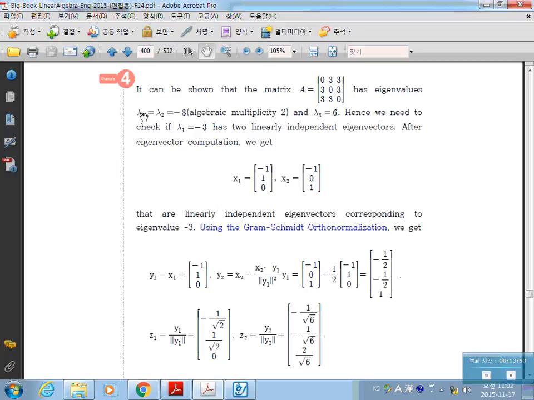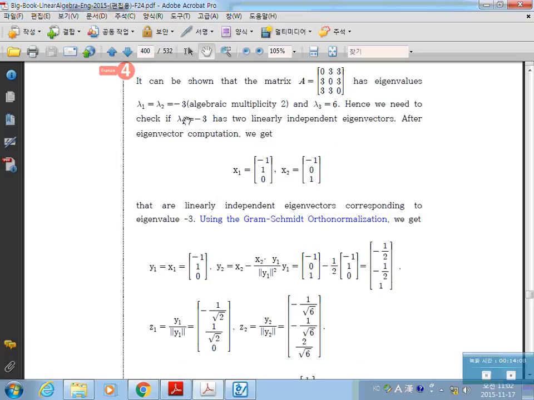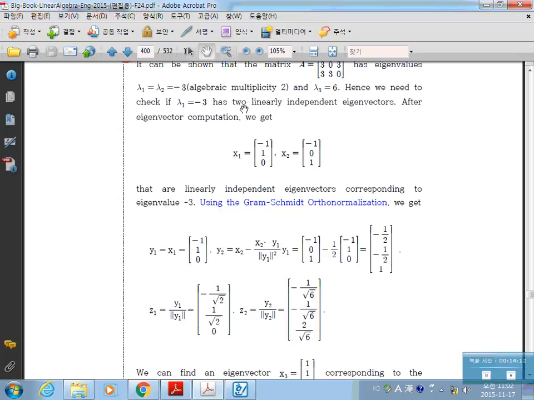Second, consider a matrix A. This is a symmetric matrix, isn't it? This symmetric matrix has eigenvalue -3, whose algebraic multiplicity is 2, and another eigenvalue 6. So we have a 3 by 3 symmetric matrix and 2 distinct eigenvalues. For the eigenvalue whose algebraic multiplicity is 2, find the 2 linearly independent eigenvectors like this.